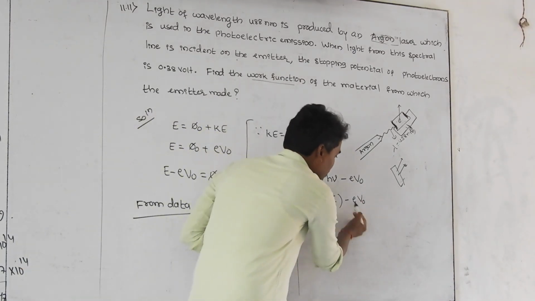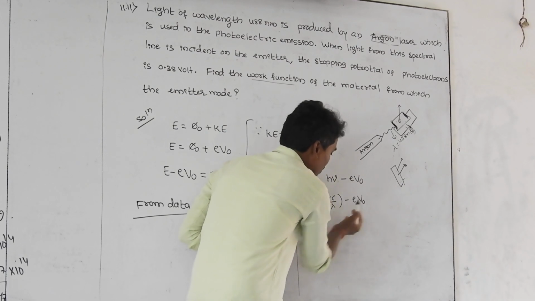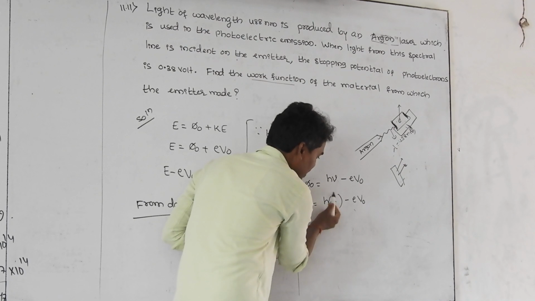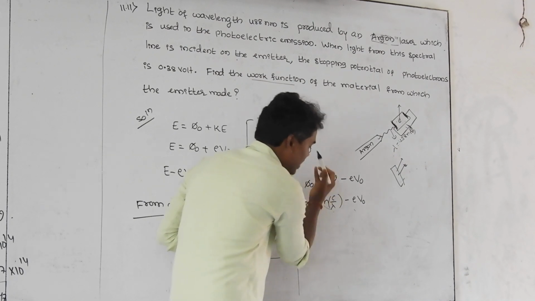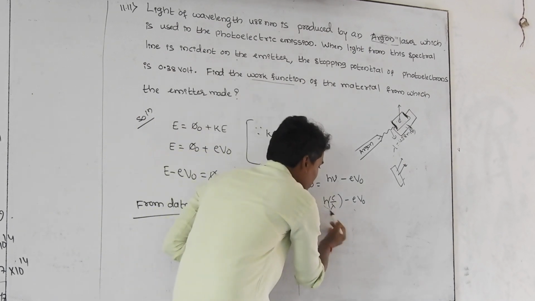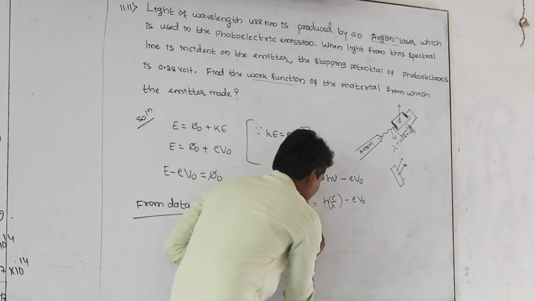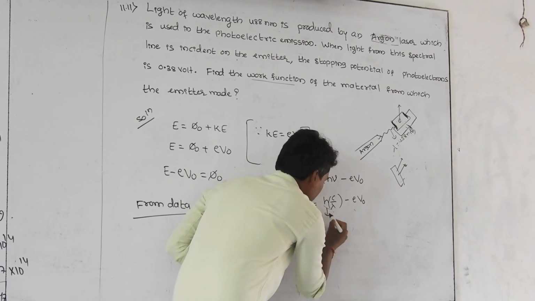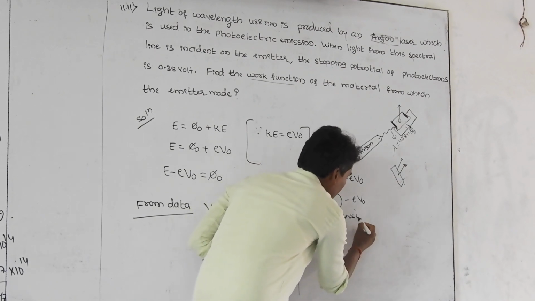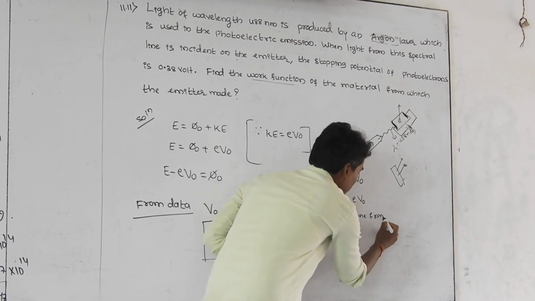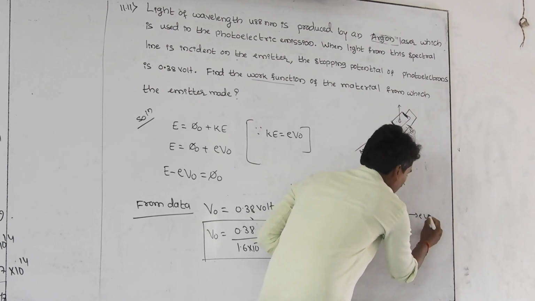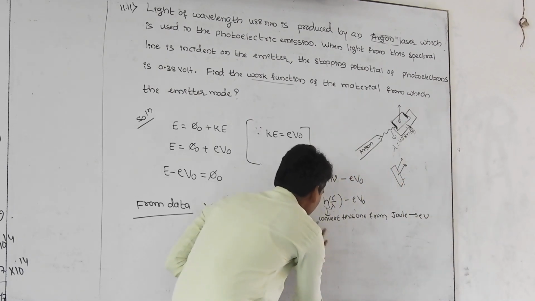But this value is in terms of electron volt, but this is in Joule. It means Planck's constant into speed of light divided by wavelength of the light. If you calculate this, you get the energy value in terms of Joule. That's why we have to convert this also in terms of electron volt. Phi naught is equal to, convert this one from Joule to electron volt.